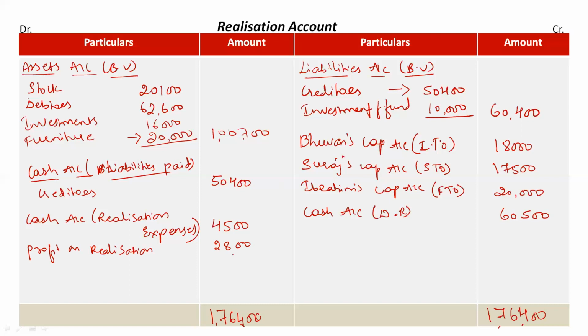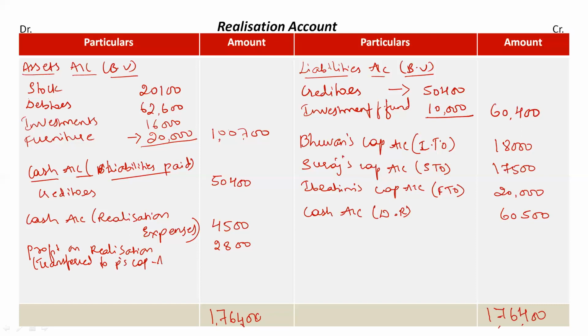If we are getting the balancing figure on the credit side, it means the total amount is more on the debit side, and then we call it loss on realization. Now we have got the balancing figure on the debit side, so this is profit on realization. This will be transferred to the partners' capital account.